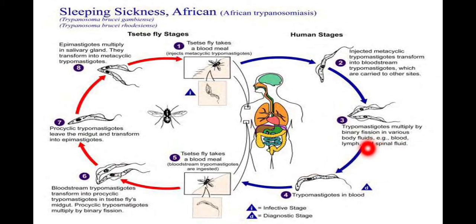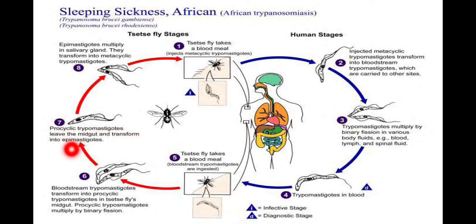Trypomastigotes are freely present in the blood. So when a tsetse fly bites an infected human being, it ingests the trypomastigotes present freely in the blood, and these bloodstream trypomastigotes are ingested by the tsetse fly. Then what happens? Bloodstream trypomastigotes transform into procyclic trypomastigotes in the tsetse fly. Midgut procyclic trypomastigotes multiply by binary fission in the gut of the tsetse fly.